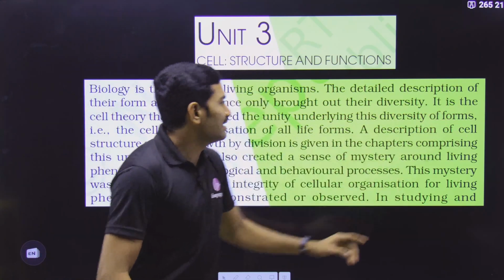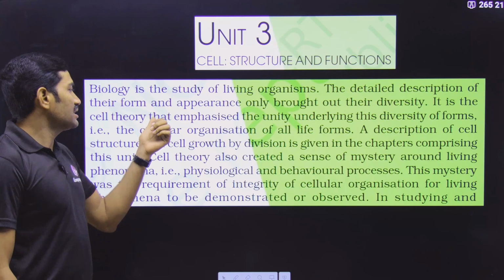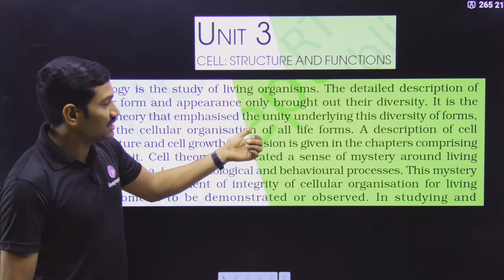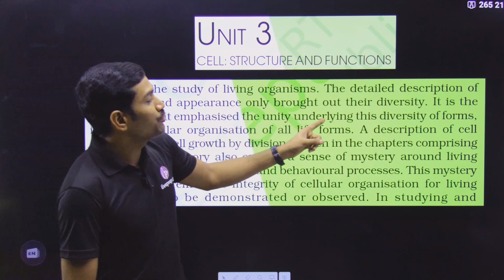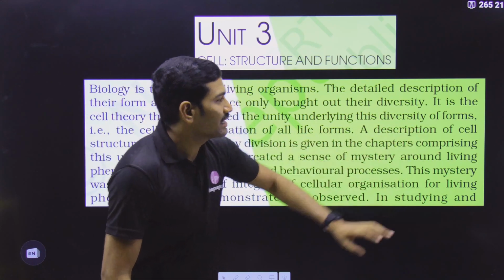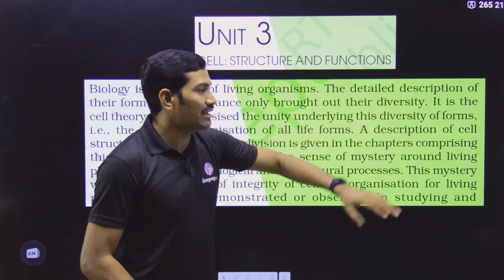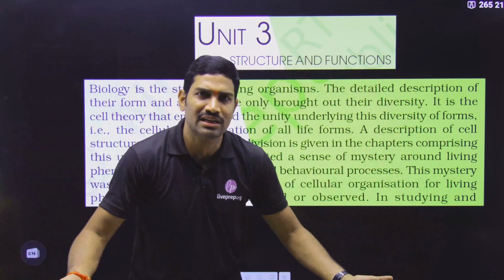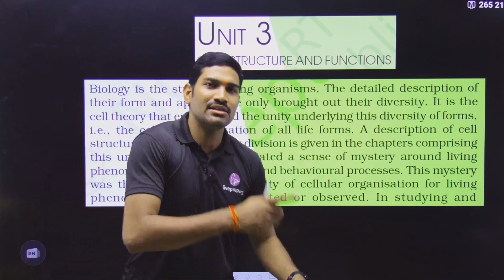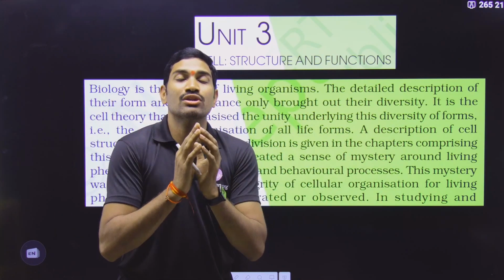And here it is the cell theory. Regarding cell theory they are saying it is the cell theory that emphasized, that focused more on the unity underlying this diversity of forms. Unity underlying this diversity of forms means what? Different forms and different organisms are there, but all these organisms were grouped, united, combined together. How?